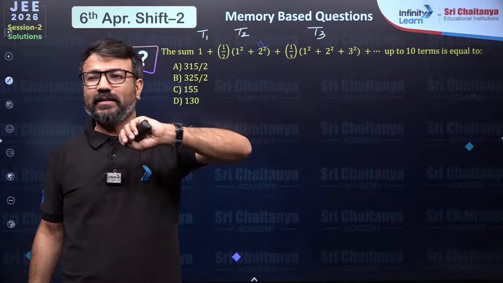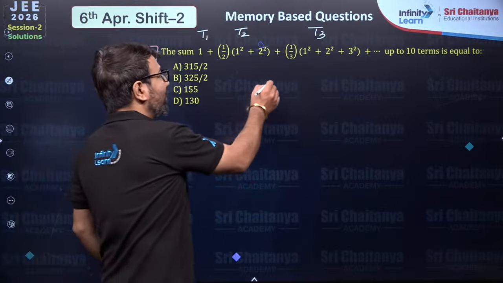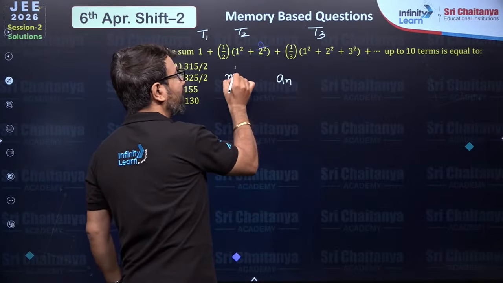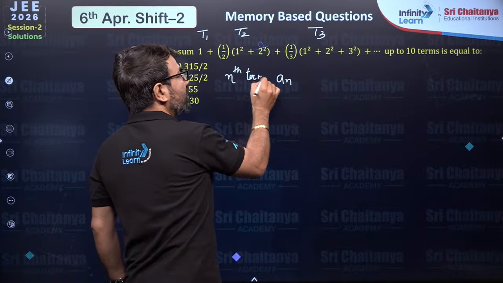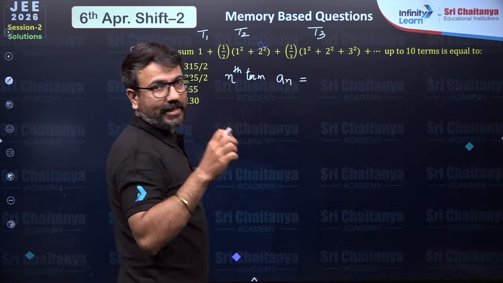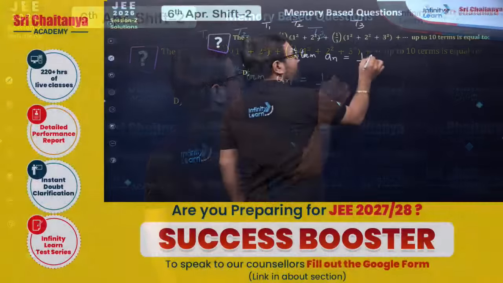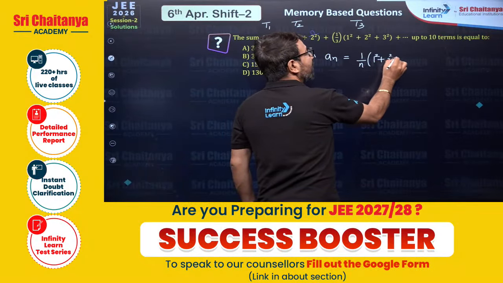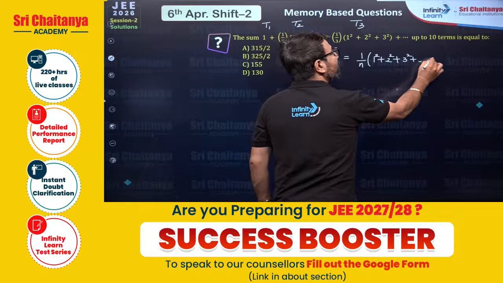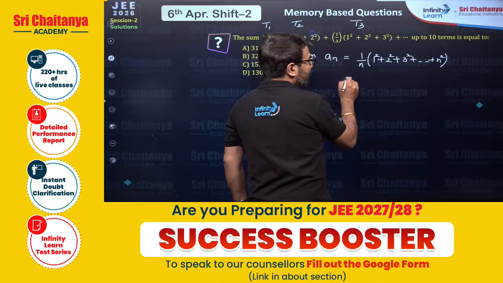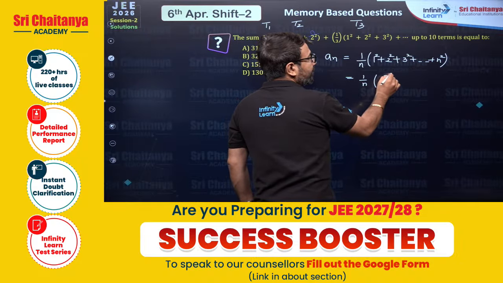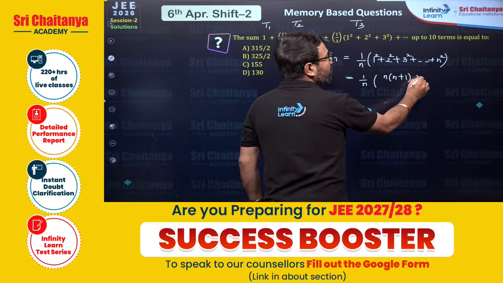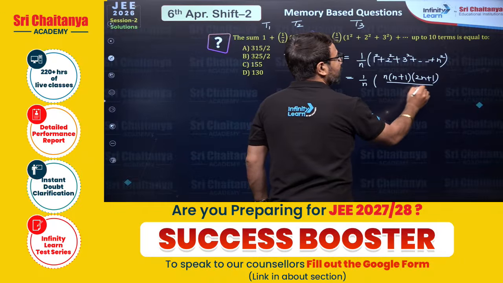So how will you find it? The important part here is you have to find the nth term first of all. Nth term, by the observation I am writing, it will be 1 upon n times, and if you see inside the bracket, it will be 1 square, 2 square, 3 square, going till n square. So bache, here it will be 1 upon n times n into n plus 1 into 2n plus 1, divided by 6.